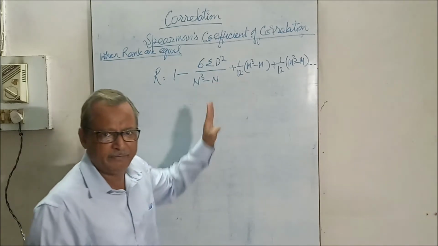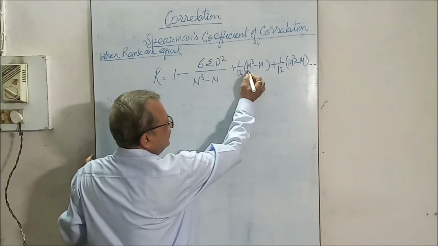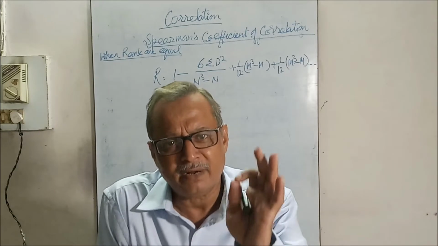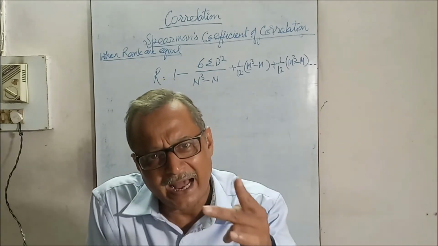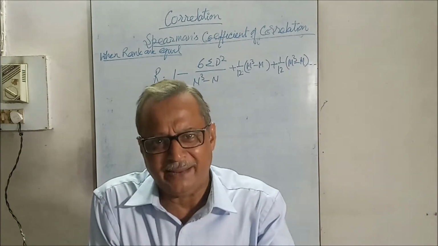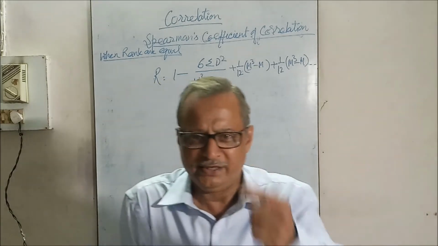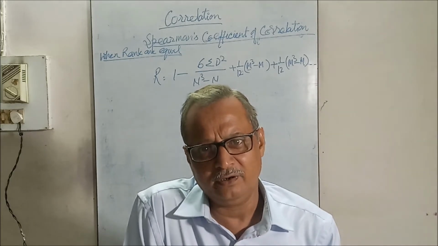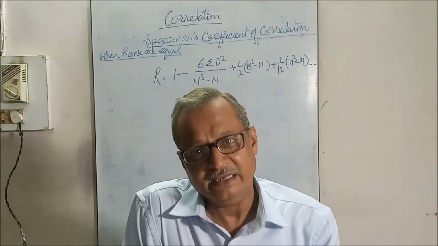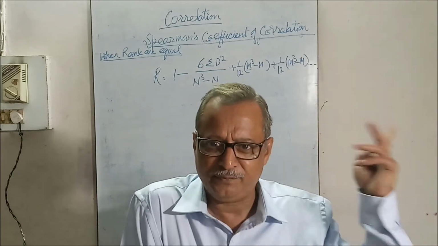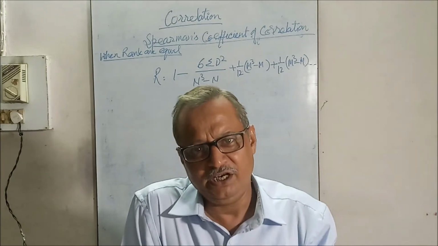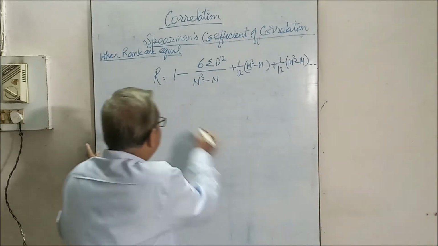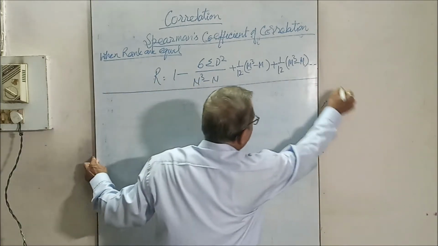This formula has been given. M here means the number of times of repetition. How many times are the values repeating themselves? 2 times, 3 times, 4 times. Suppose 2 comes 2 times in the same variable, then there are 2 repetitions. If 3 times, then 3 cube minus 3, that is m cube minus m. So this formula we will apply.